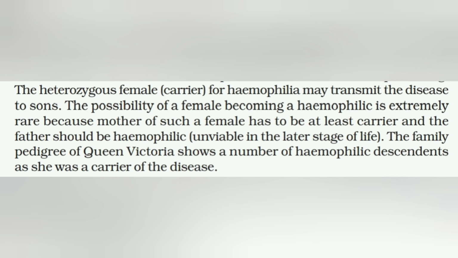A female who is heterozygous, having one affected gene and one unaffected gene for hemophilia, may transmit the disease to the son, but the possibility of a female offspring becoming hemophilic is extremely rare, because it may happen only if the female is a carrier and the male is hemophilic. But a male, if he is hemophilic, will not survive in the later stages of life. So no hemophilic father can give birth to a hemophilic daughter. The family pedigree of Queen Victoria shows a number of hemophilic descendants, as she was a carrier of the disease.